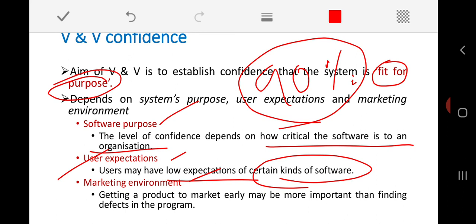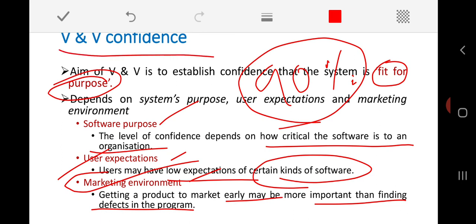Is it clear? Another important factor is the marketing environment. Today it's a very competitive world. There are many companies developing similar kinds of software, and all companies are in a hurry to release their software to the market. Then most of the time the product gets released to the market as early as possible, which has become more important than finding the defects in the program. At that time, sometimes we may neglect this V and V confidence.